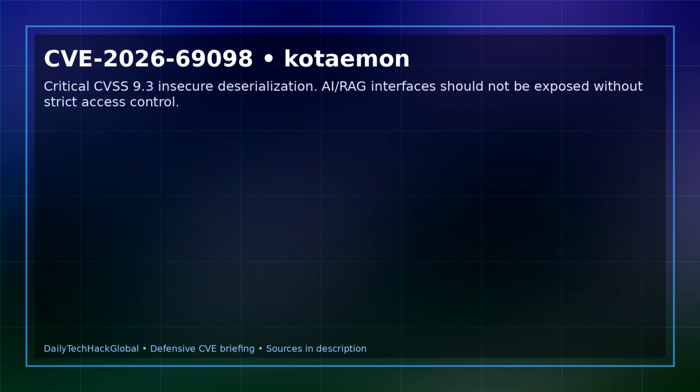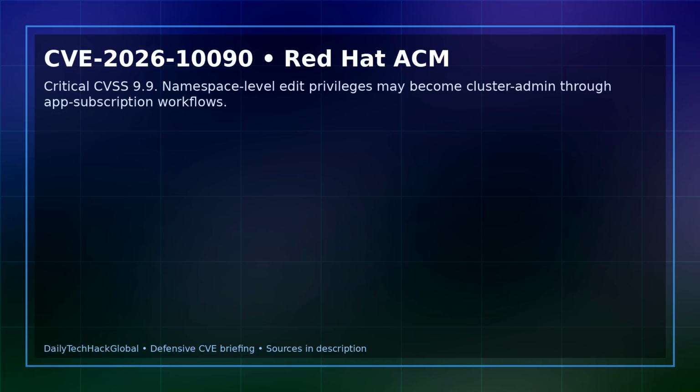impact. The Safe Defender takeaway is simple: do not expose experimental AI and RAG admin interfaces to the internet, review whether Kotaemon is deployed through containers or internal AI platforms, apply vendor guidance, and isolate or disable vulnerable paths until updated.